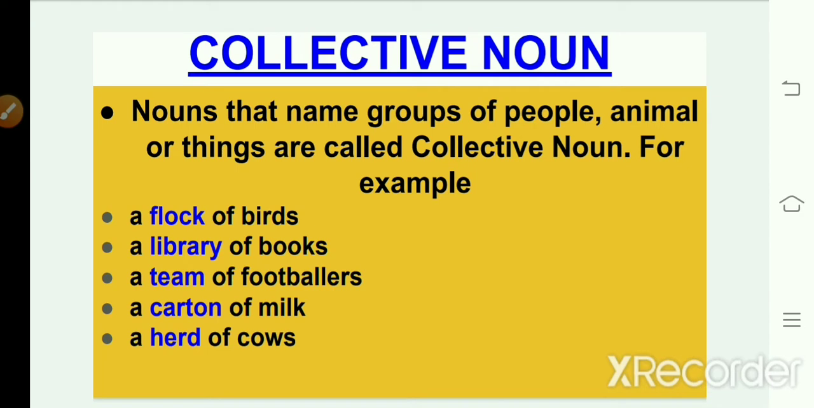In the last class, we discussed the differences between proper noun and common noun with examples. And today we will learn about collective noun. It is also a kind of noun, okay? By the word collective, we can think that it is something which is in a group, okay?